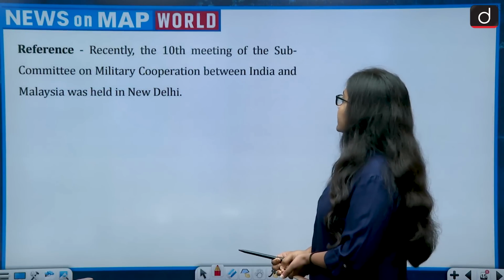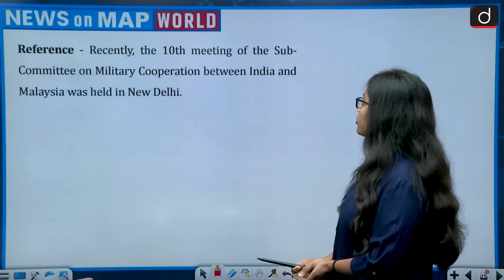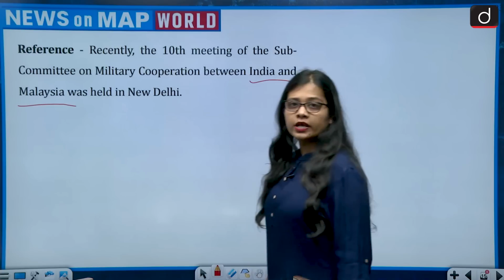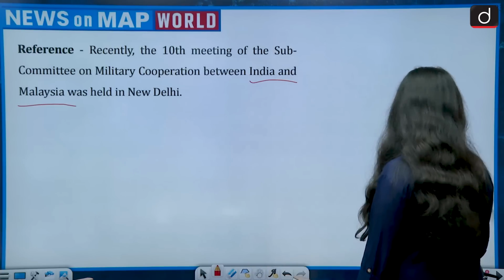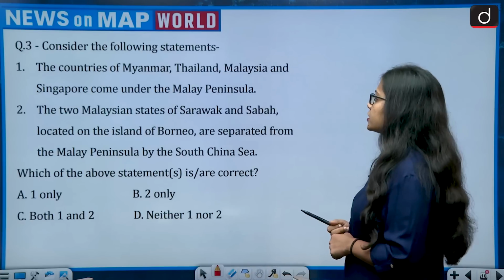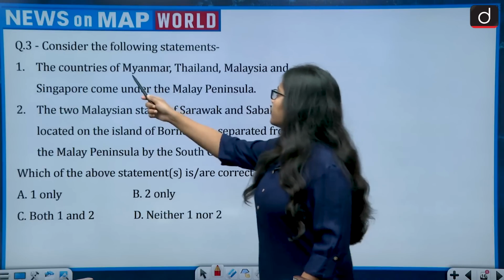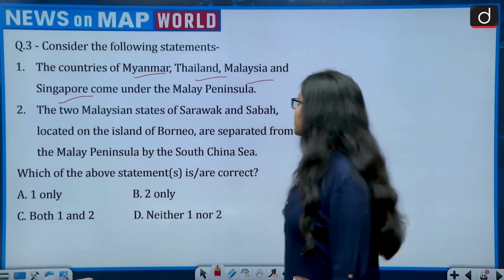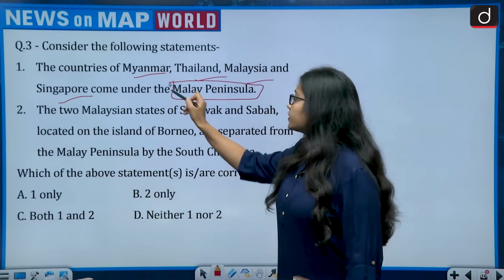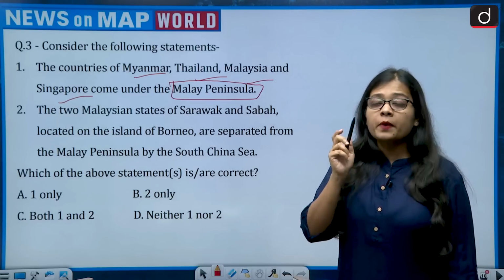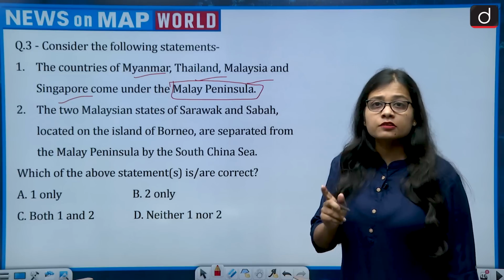Recently, the 10th meeting of the Subcommittee on Military Cooperation between India and Malaysia was held in New Delhi. This brings India and Malaysia to the news. And the question says, consider the following statements. First, the countries of Myanmar, Thailand, Malaysia and Singapore come under the Malay Peninsula. Now we need to talk about this. It is talking about Malay Peninsula. I am again saying peninsula.